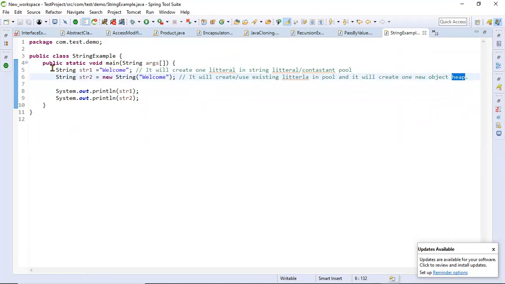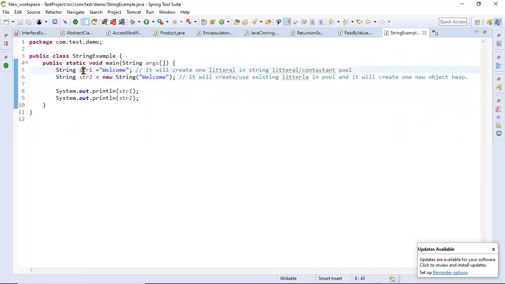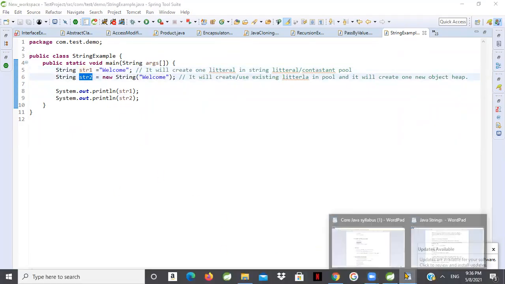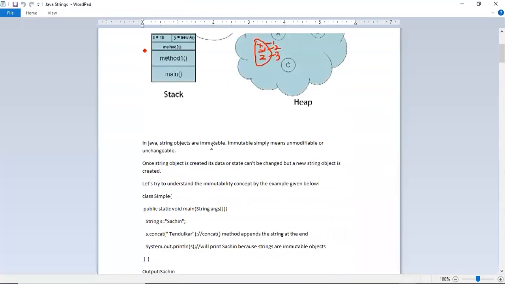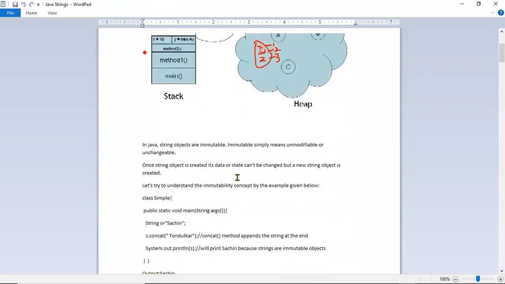This is an important interview question they ask: what is the difference between these two, the first way and the second way. So you got the string, right? What is string, what is the literal pool, and all this concept. Any questions here?